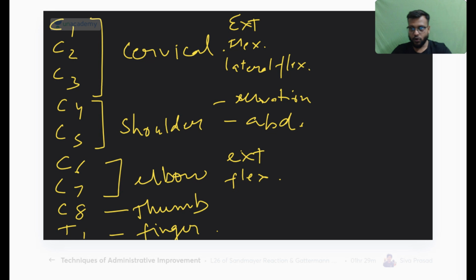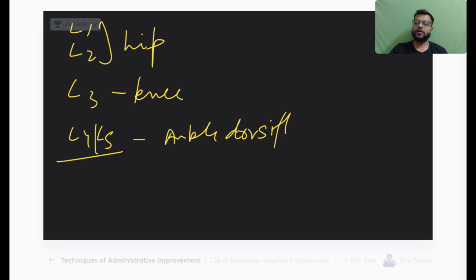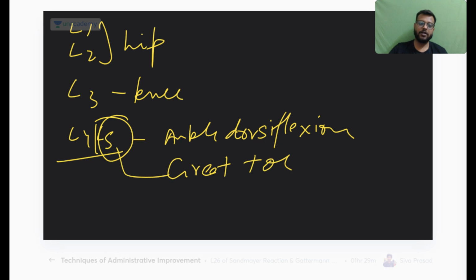Remember this for the upper limb. For the lower limb, L1, L2 is for the hip joint, L3 is for the knee, L4, L5 we have already discussed, that is dorsiflexion of the ankle, and most important is L5, because here you will have the great toe extension also.